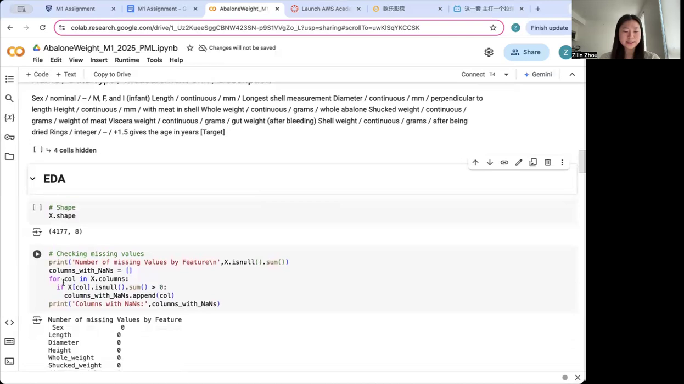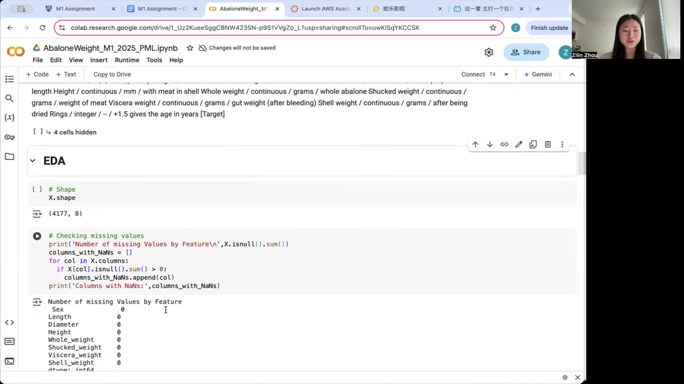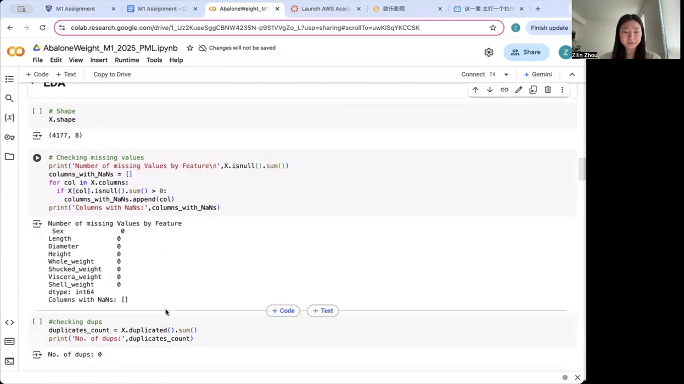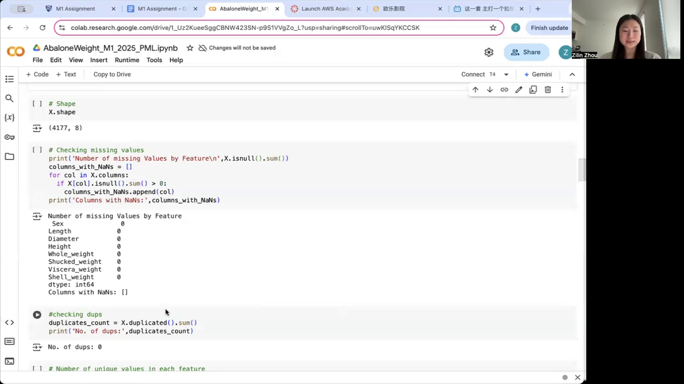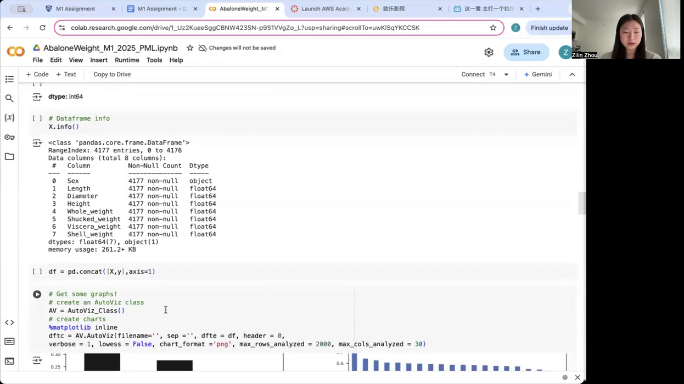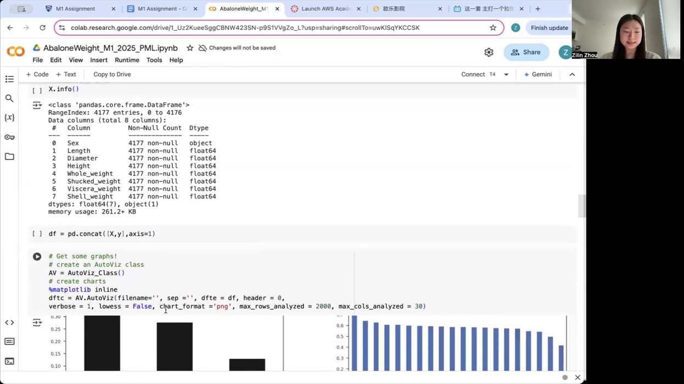Before model training, several data validation steps were performed. Checking for missing values ensured that all features were complete and did not require imputation. The number of unique values in each feature was examined to distinguish categorical from continuous variables, aiding in appropriate encoding decisions. Data frame information was reviewed to verify data types and detect inconsistencies.